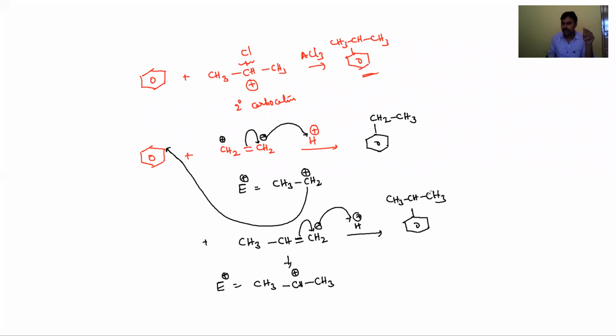So Friedel-Crafts alkylation means benzene reacts with alkyl halides in the presence of AlCl3, and we get alkyl benzene. So alkyl benzenes we can also prepare when alkenes react with benzene in acidic medium, as well as when alcohols react with benzene in acidic medium. Then also we'll get the same alkyl derivatives of benzene.